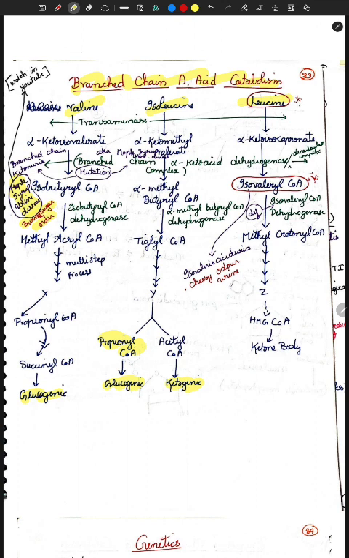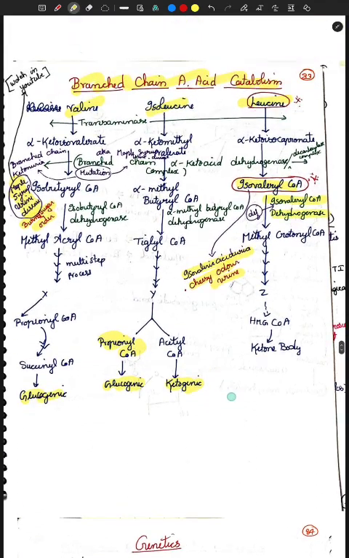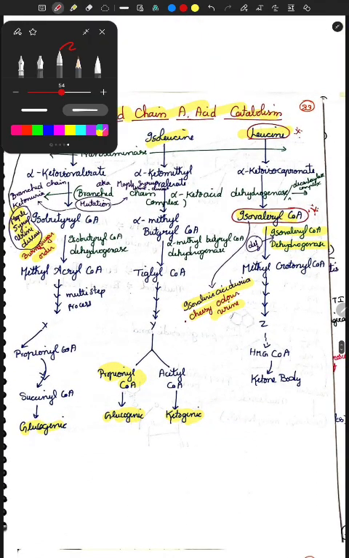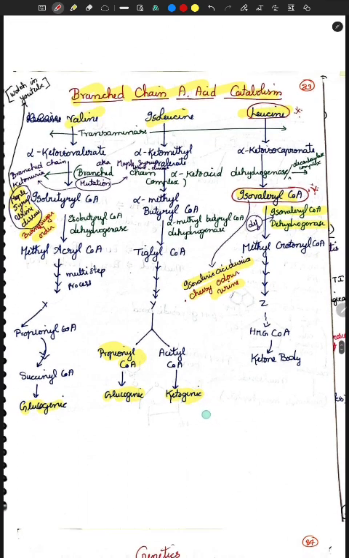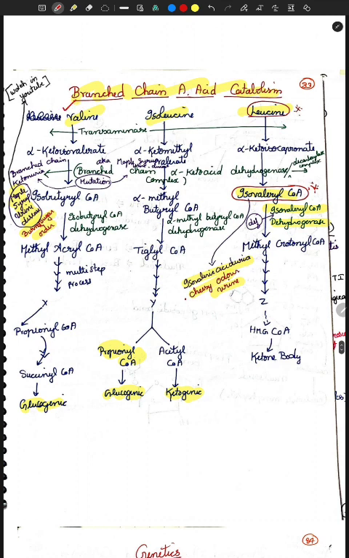And then leucine has isovaleryl CoA, so isovaleric aciduria, cheesy odor in urine. So what is the deficiency here? Isovaleryl CoA dehydrogenase, that's all. So the questions from branched chain amino acids are pretty small, but it is pretty confusing. Why? Because three lines you should be knowing. First, examples, that is valine is there, isoleucine is there, leucine is there. V is there, I is there, L is there. Remember, V is for your glucogenic extreme, L is for your ketogenic extreme, and I is for both G and K. This is how you should be reading.